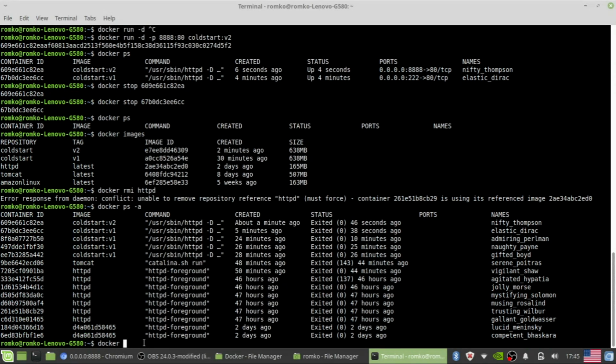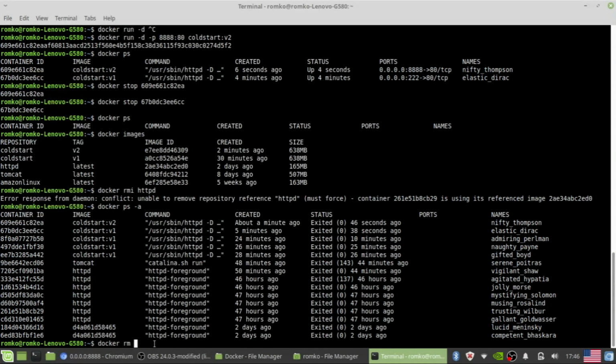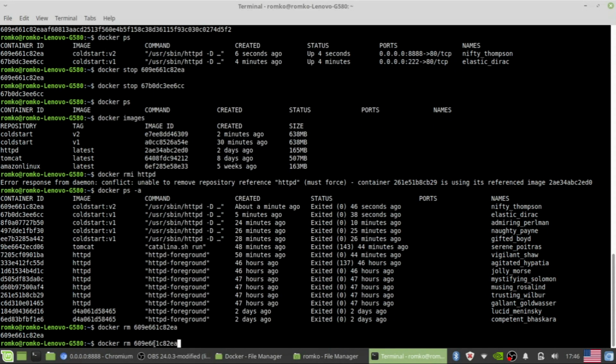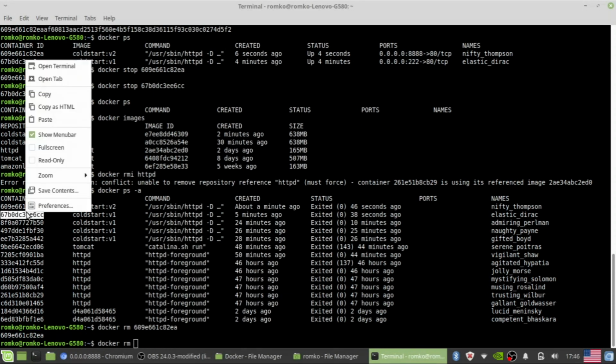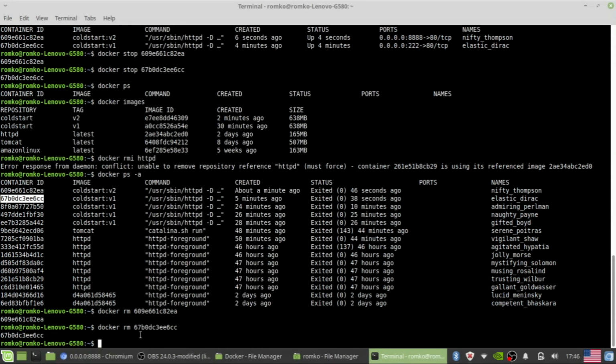Yes, Docker RM. Let's remove all of the containers. Okay, let's remove all of the containers that used HTTPD.